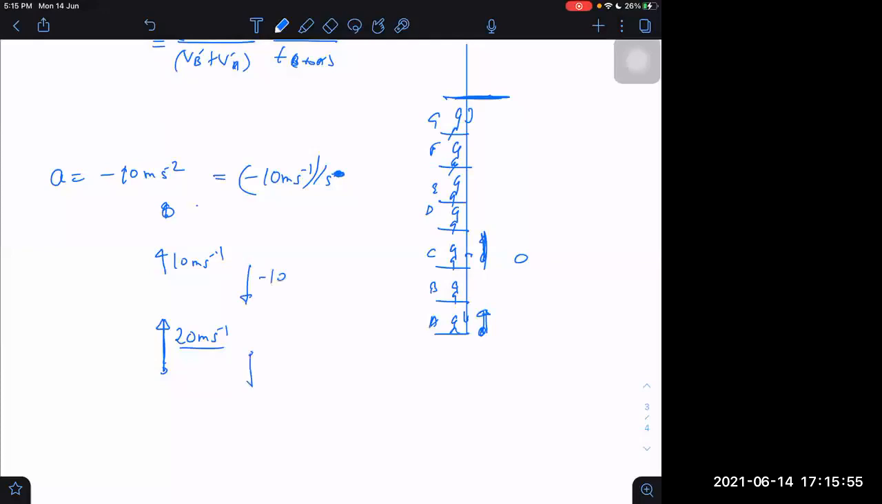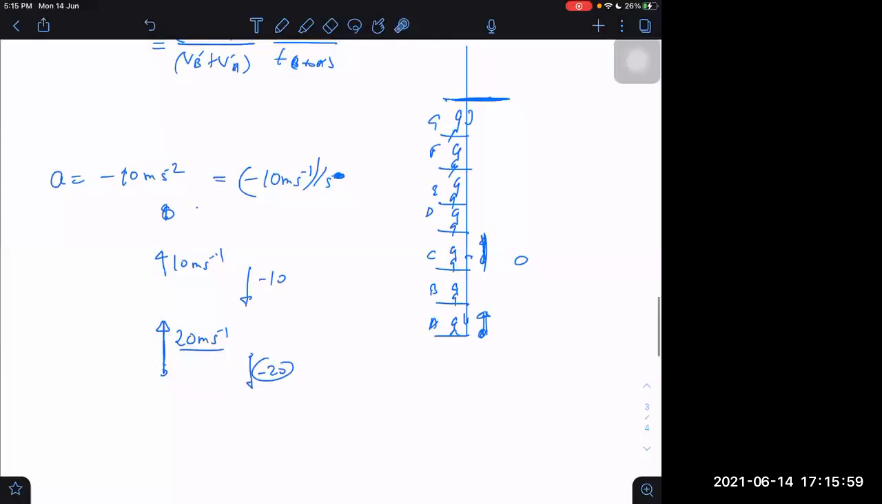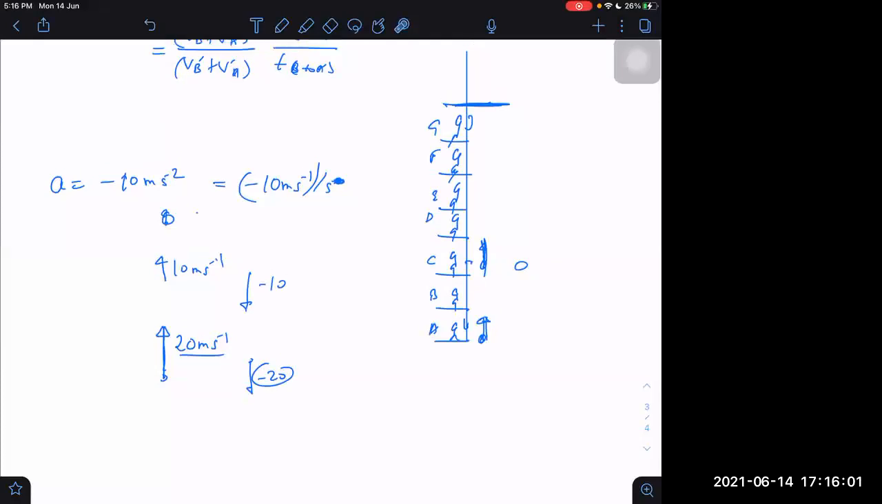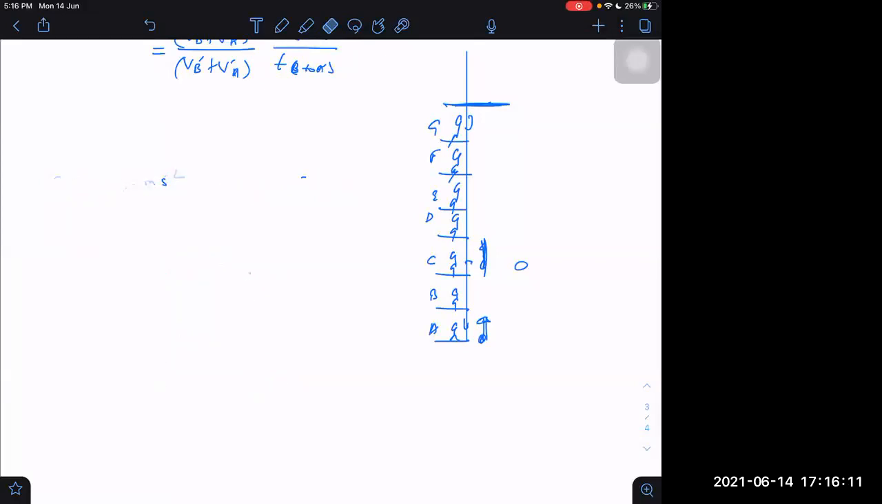Come down. After one more second, minus 20. So you notice that the velocity is continuously decreasing, changing by 10 every time. At what time will it reach the highest point? All these questions we can answer orally if we know this concept properly.